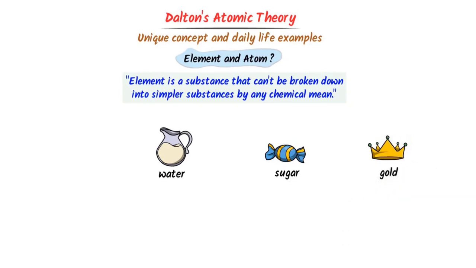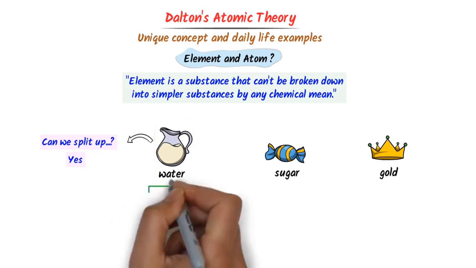For example, consider water, sugar and gold. Here let me ask you, can we split up water into something else? The answer is yes. We know that the formula of water is H2O.